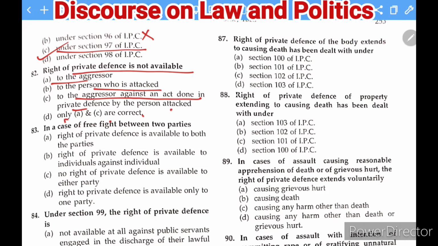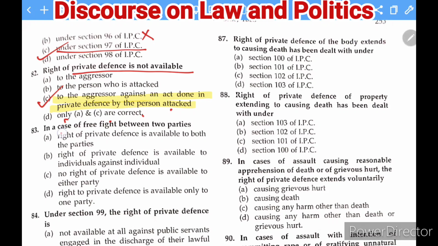Only A or C is correct. So what you find is that the right of private defense is not allowable against the aggressor if an act is done in private defense by the person attacked. Okay, so the right to private defense would not be allowable there.